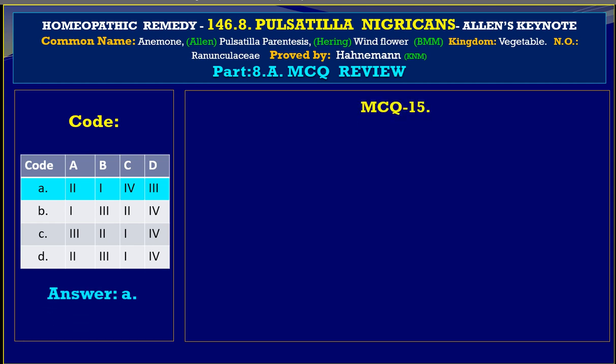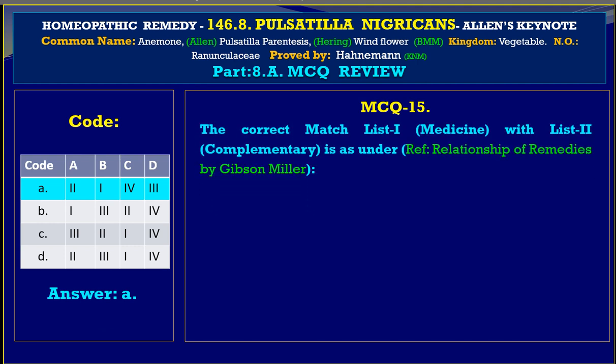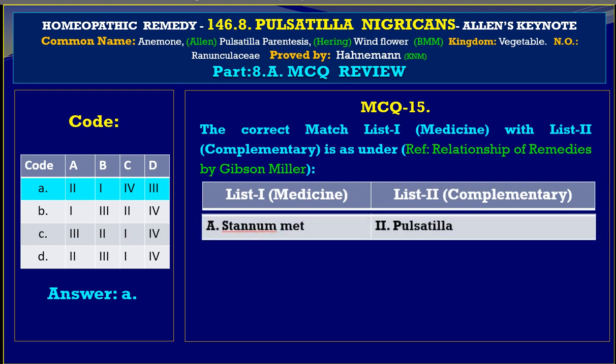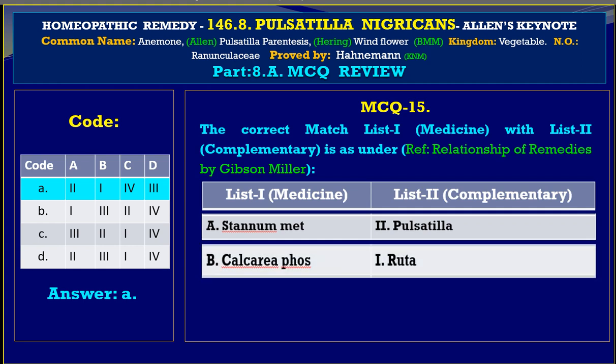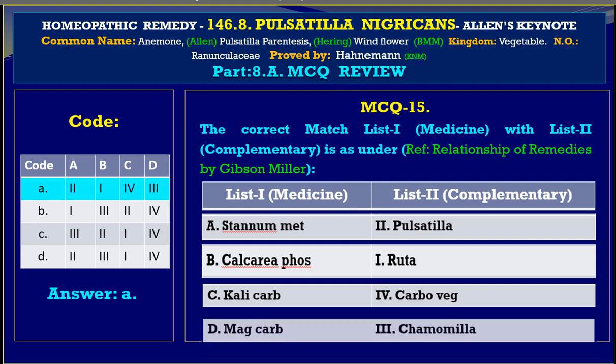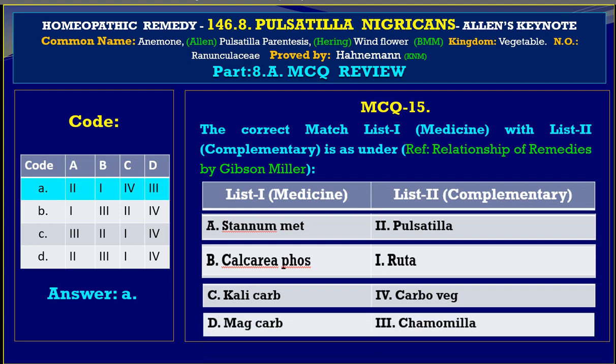Let us verify this particular fact. Let us match the list 1 with list 2, and this relationship has been worked out from the relationship of remedies given in Gibson Miller. So in list 1 and list 2, we have Stannum met has Pulsatilla as the complementary medicine. For B we have Ruta, the complementary medicine. And Kali carb has got Carbo veg as the complementary, and in the D part Mag carb has Chamomilla as complementary medicine.